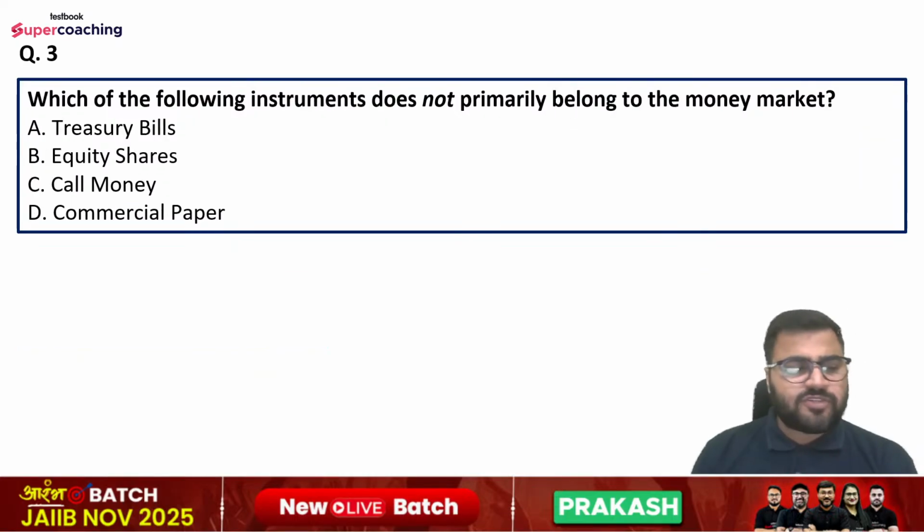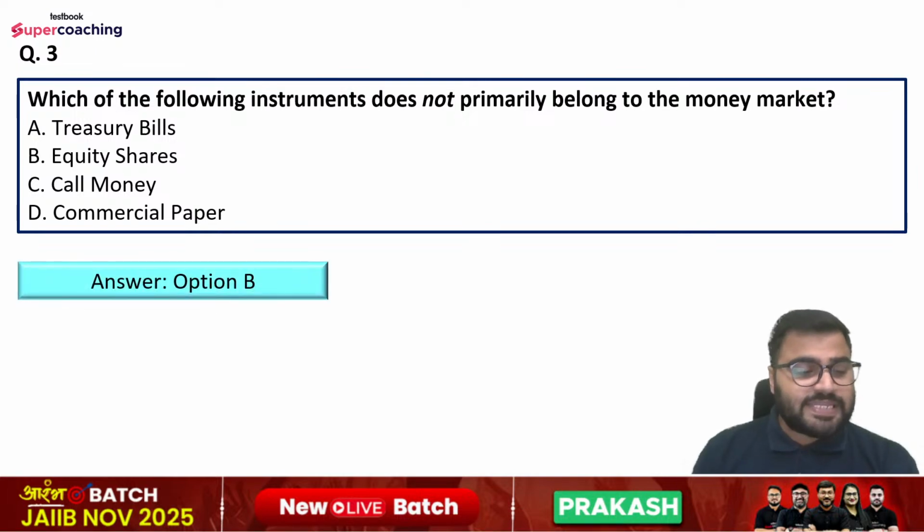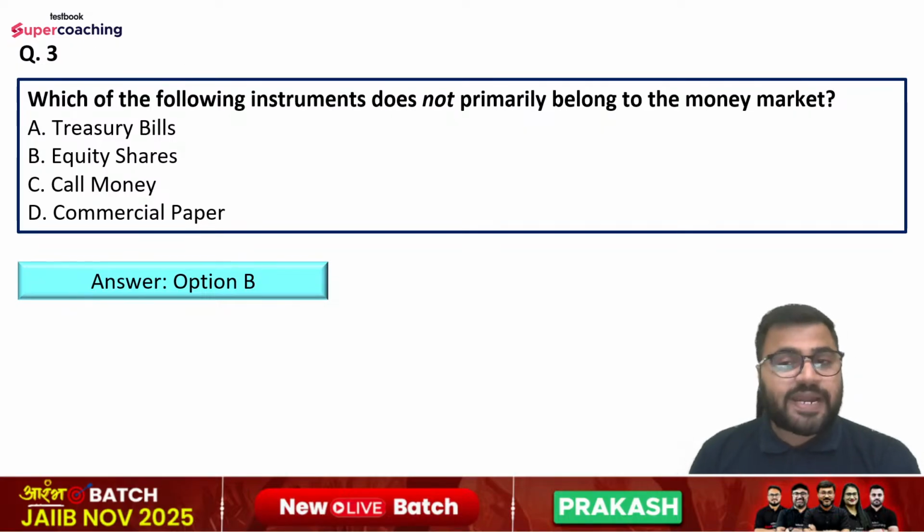Question number third, which of the following instruments does not primarily belong to the money market? Options are treasury bills, equity shares, call money, commercial paper. Right answer is option number B, that is equity shares. Equity shares यहाँ पर money market से belong नहीं करता, it belongs to the capital market.